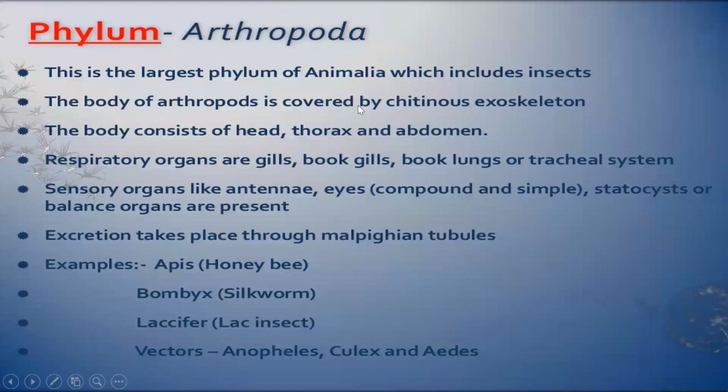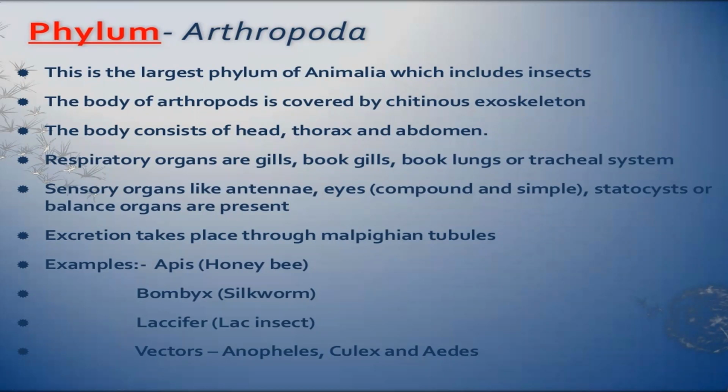The body of Arthropoda is covered by a chitinous exoskeleton. You can see a cockroach, it's covered with an exoskeleton, the outside skeleton that is made up of chitin. Body is divided into head, thorax and abdomen. The respiration may take place through gills, book lungs or tracheal system.